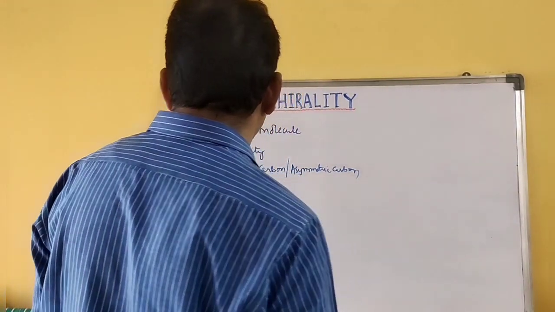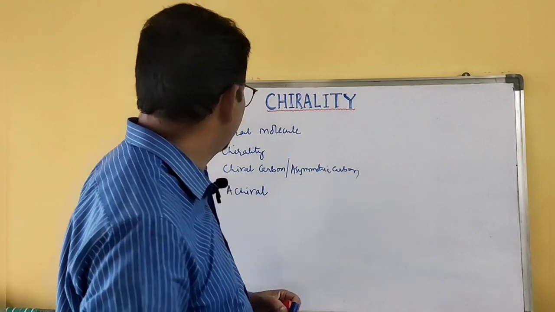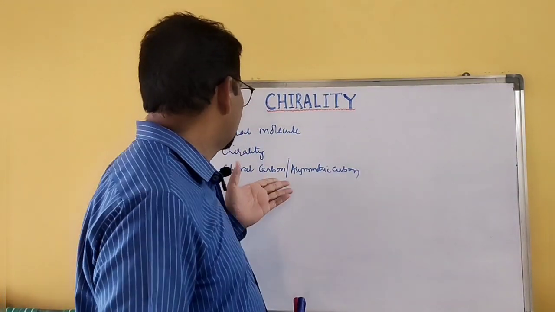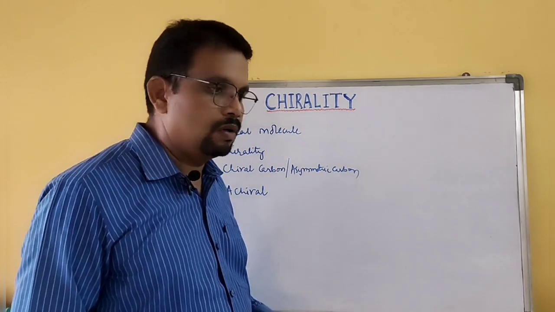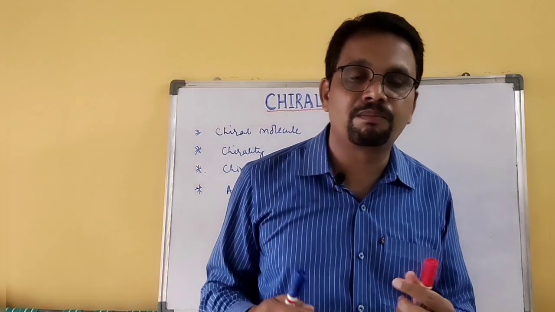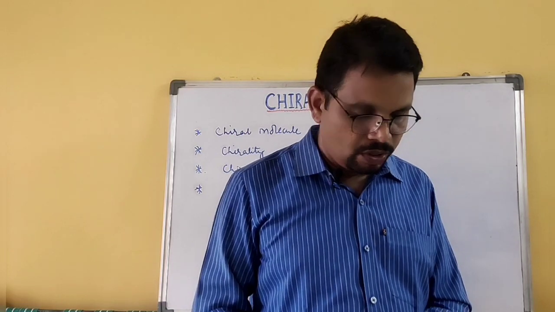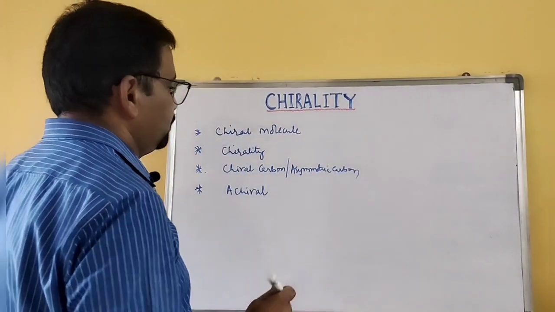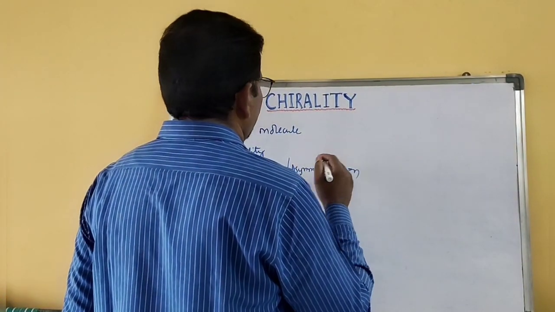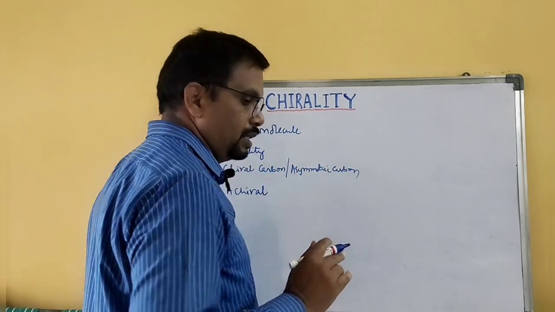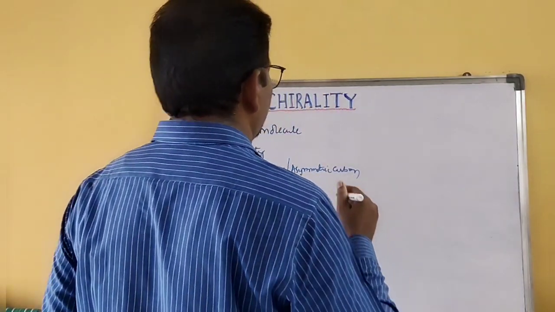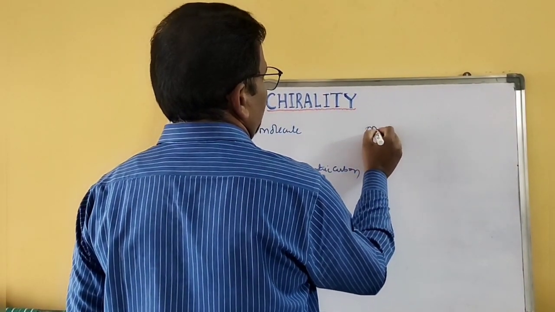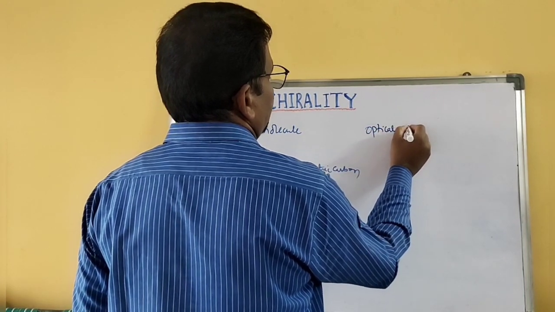So what is the use of learning about chiral molecules, chirality, chiral carbon and asymmetric carbon, or achiral? Where can it be applied? Whether it is a chiral molecule or not, one can find out based on the optical activity.